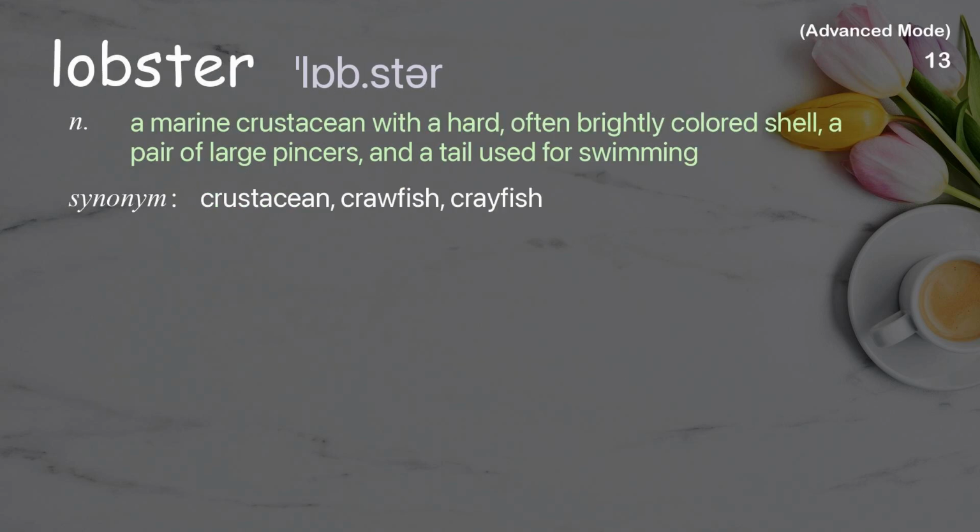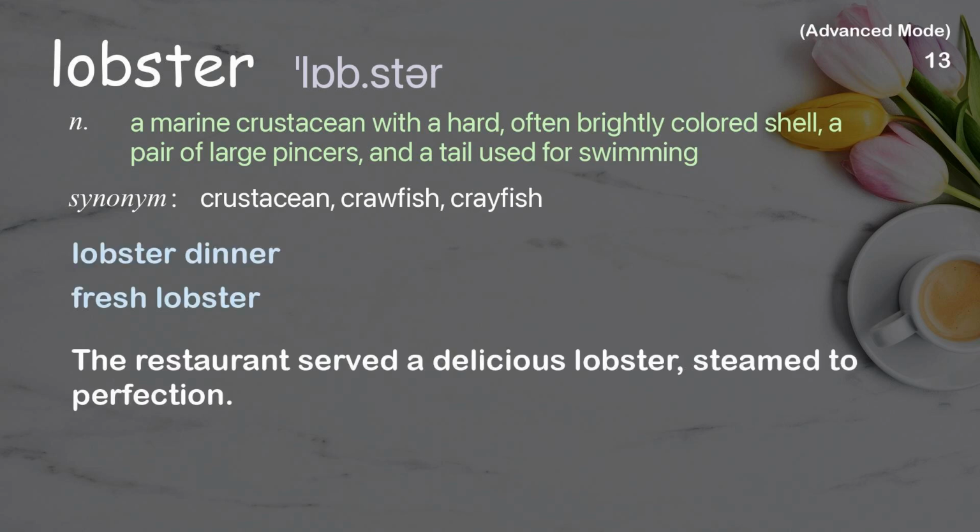Lobster. A marine crustacean with a hard, often brightly colored shell, a pair of large pincers, and a tail used for swimming. Examples: Lobster dinner, fresh lobster. The restaurant served a delicious lobster, steamed to perfection.